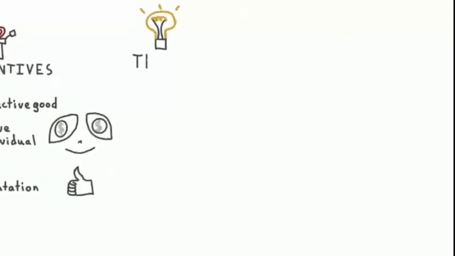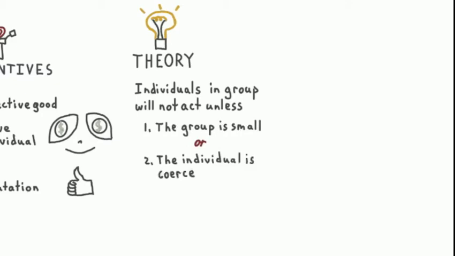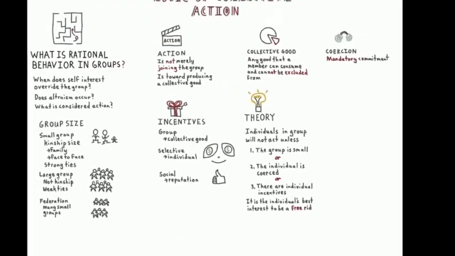The collective action theory states that the individuals in a group will not act unless, number 1, the group is small, or number 2, the individual is coerced, or number 3, there are individual incentives. It is in the individual's best interest to be a free rider. That is to say, the individual, if they are being rational, will elect to get the benefits of the collective good without paying the cost or engaging in action.